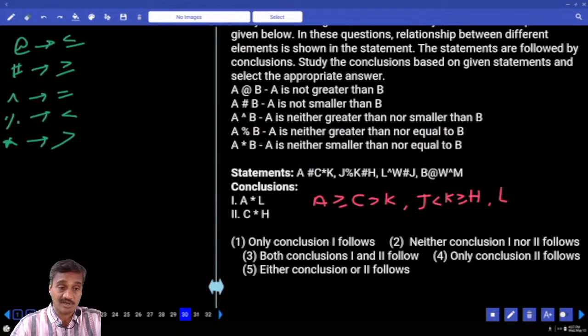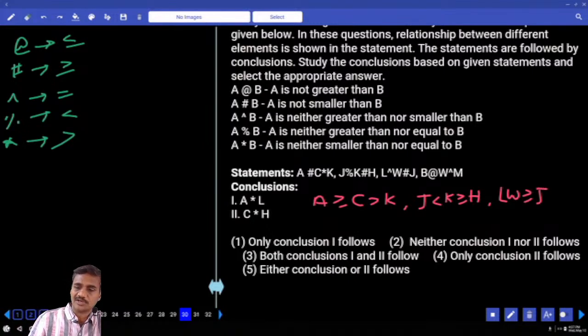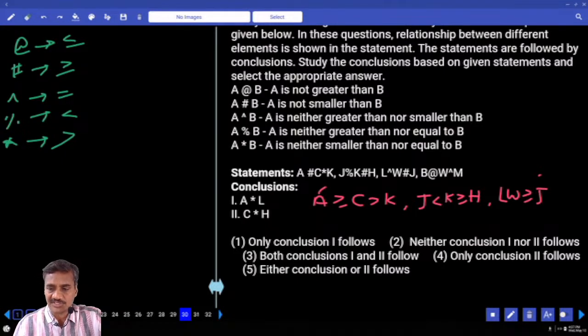And next one, L equals W, W greater than or equals to J. Now as of now we need to find out the relation between A and L. A is here, L is here. And which element is common? K is common. A to K, isn't it?